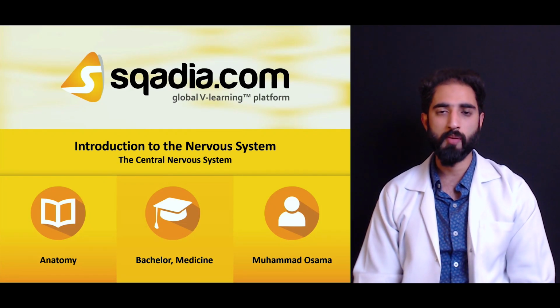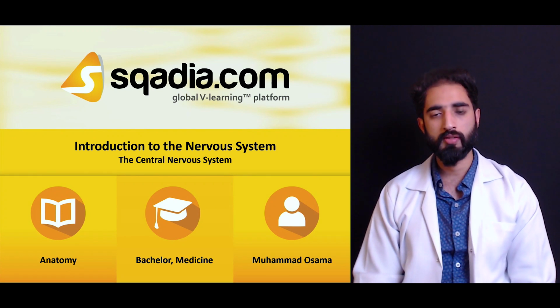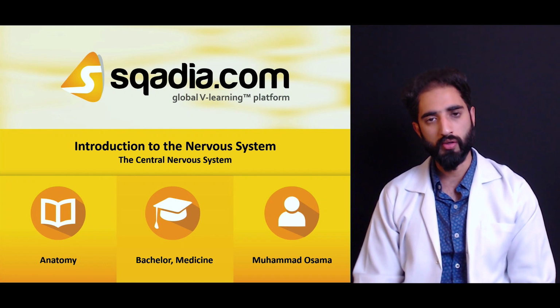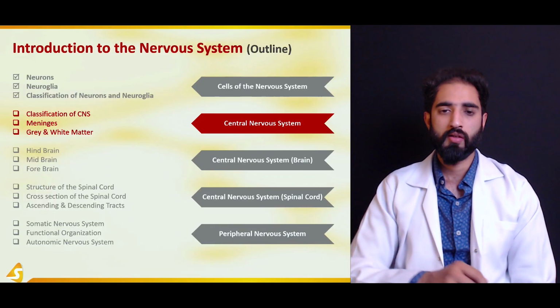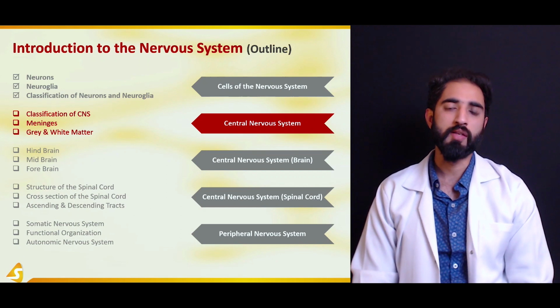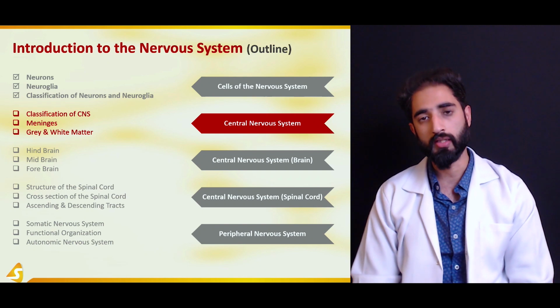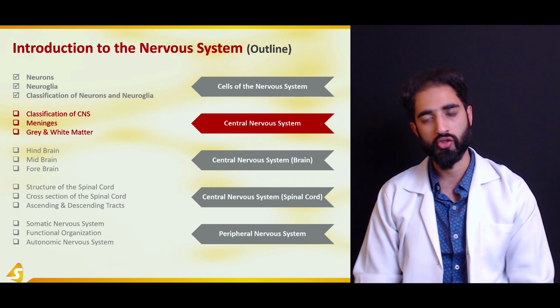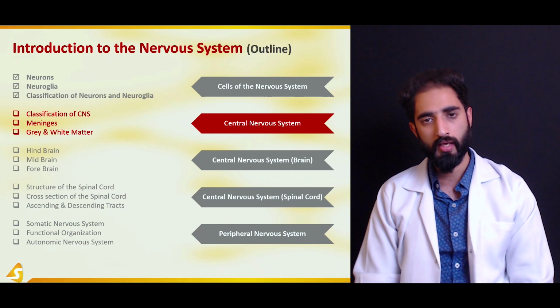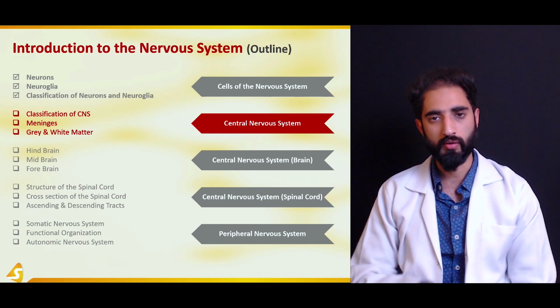My name is Muhammad Osama, and today we are talking about the introduction to the nervous system. In this lecture, we are going to specifically talk about the central nervous system, the basic classification of the central nervous system, and the coverings of the central nervous system, which are also called the meninges. We're also going to talk about the gray and white matter of the central nervous system.